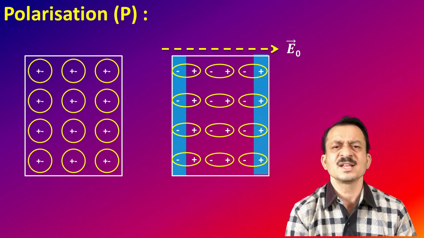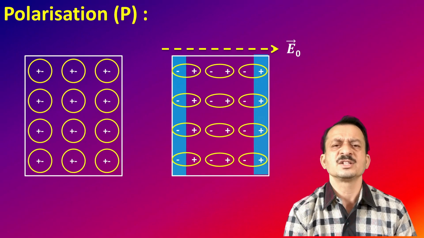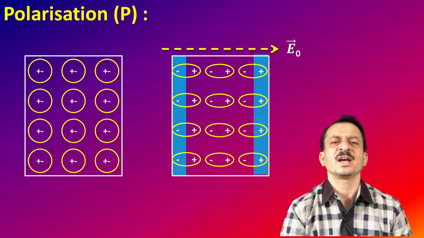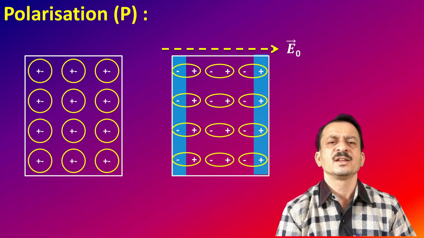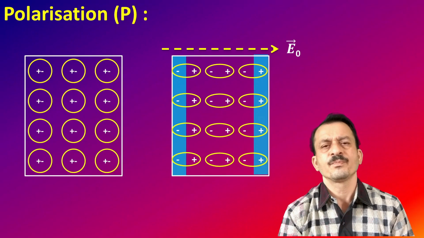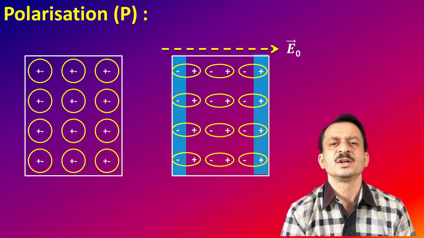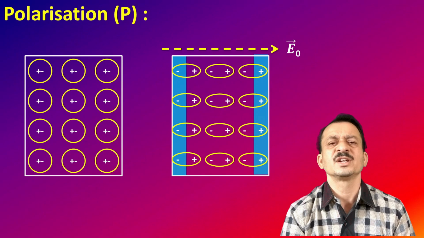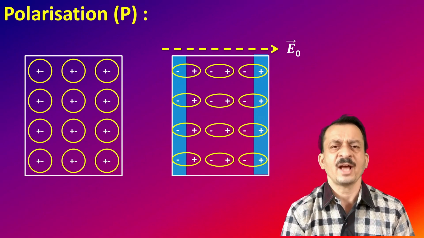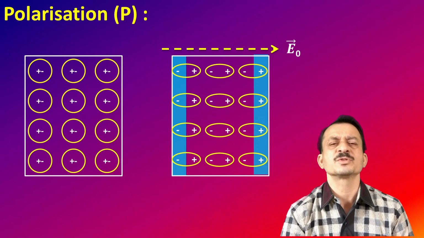The inside charges make pairs and the charges get cancelled. Therefore, whenever an external field is applied to a dielectric, the molecules get oriented in such a manner that we get surface charge density on the two faces of the dielectric, perpendicular to which an electric field is applied, as shown by those blue strips.